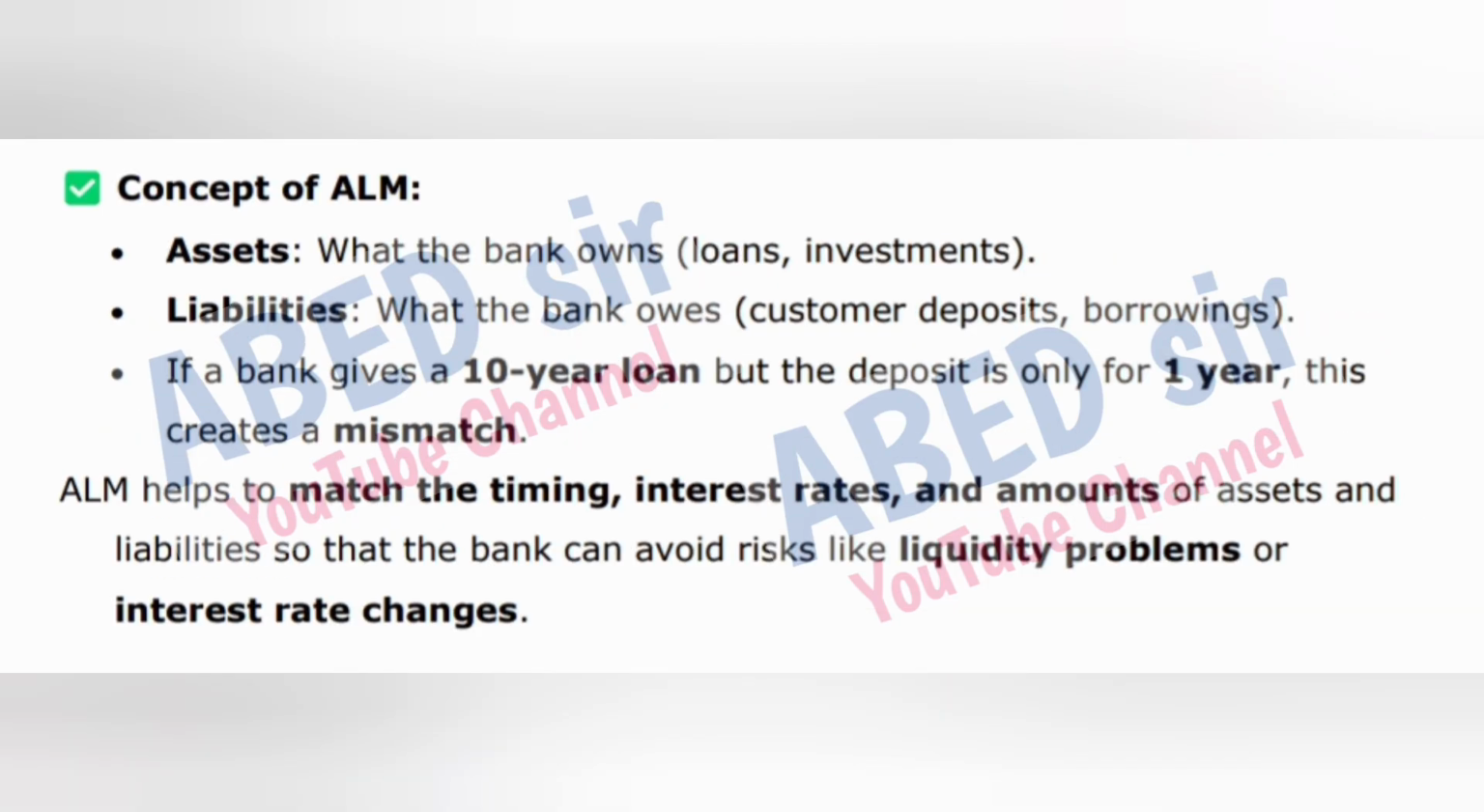Concept of ALM. Assets: what the bank owns, loans, investments. Liabilities: what the bank owes, customer deposits, borrowings. If a bank gives a 10-year loan but the deposit is only for 1 year, this creates a mismatch. ALM helps to match the timing, interest rates, and amounts of assets and liabilities so that the bank can avoid risks like liquidity problems or interest rate changes.